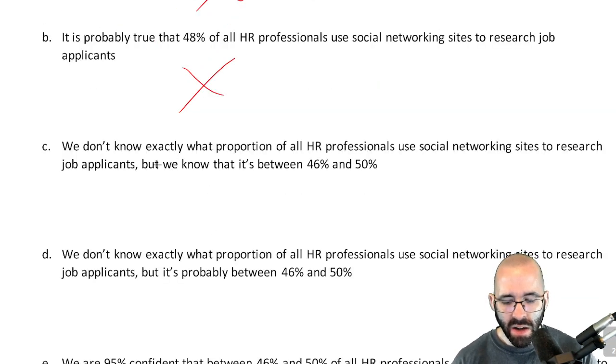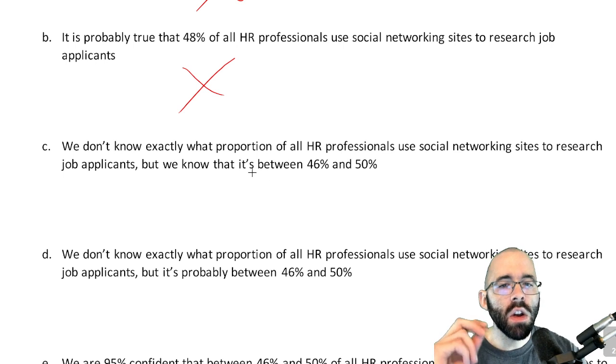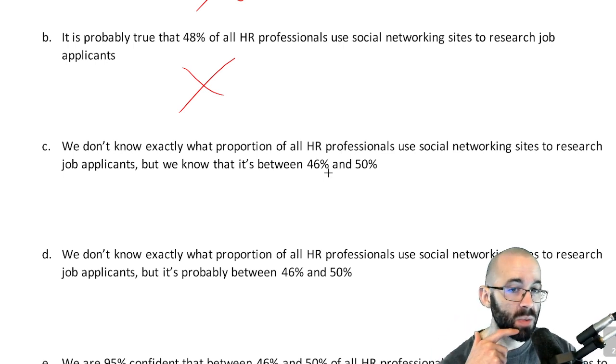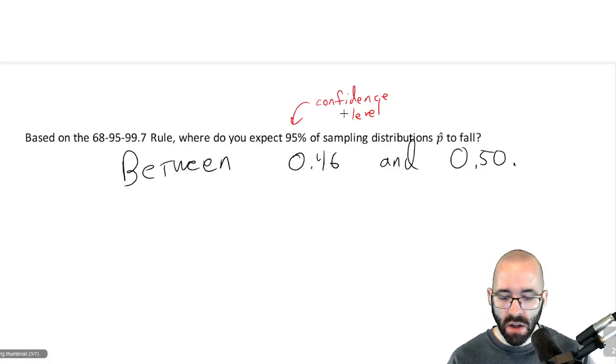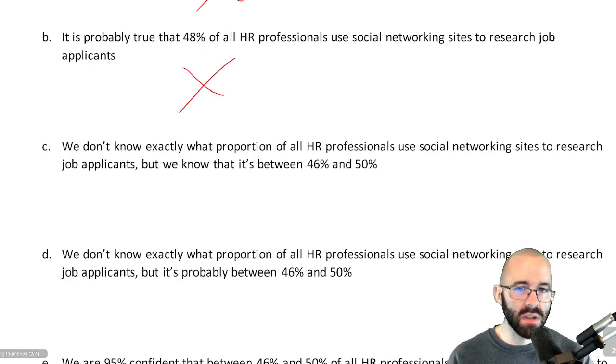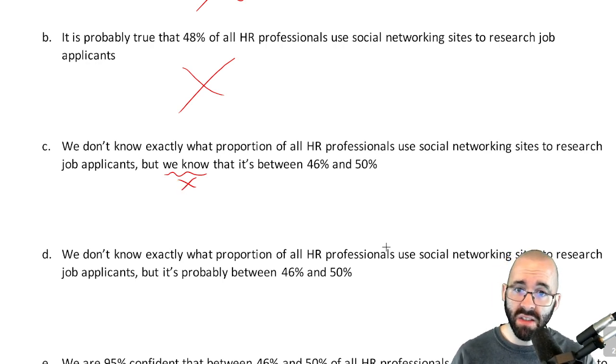What about: we don't know exactly what proportion of all HR professionals do this, but we know that it's between 46% and 50%? So what's wrong with this one? We said that 95% of the time it should have been between these two numbers, but we don't know this. This is the problem here. We're 95% sure, but we don't know it.